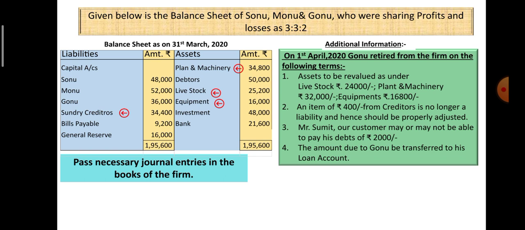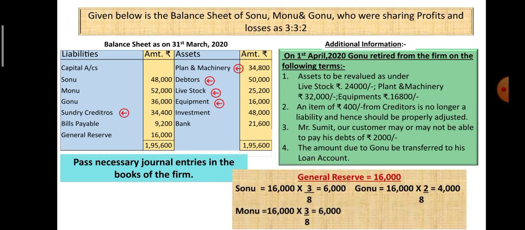Third, Mr. Sumit, our customer, may or may not be able to pay his debt of rupees 2,000. Fourth, the amount due to Gonu be transferred to his loan account. Pass necessary journal entries in the books of the firm.